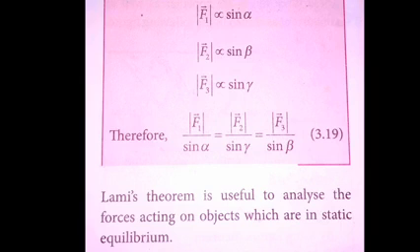Therefore all the ratios are equal to a constant. Then we equate all the values and we get modulus of F1 vector by sine alpha equal to modulus of F2 vector by sine beta equal to modulus of F3 vector by sine gamma. This final equation represents the Lamy's theorem formula.